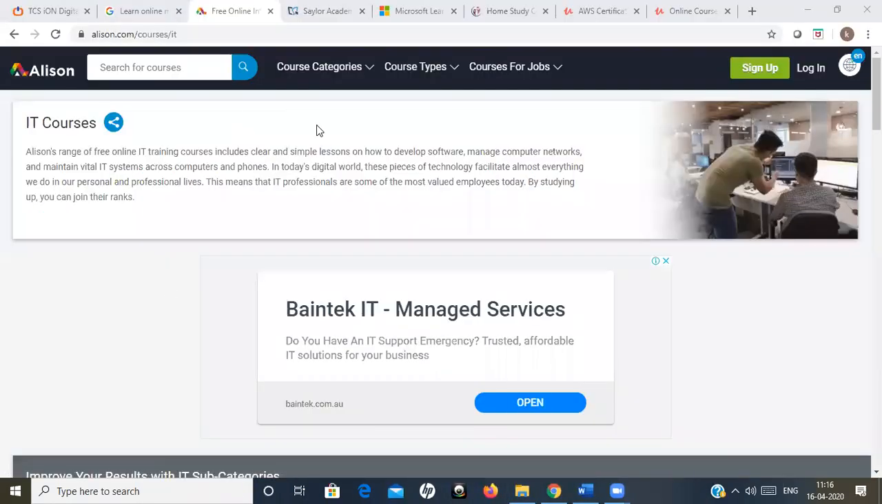So you can use that e-certificate. We have different types of courses for all the branches. So you can choose a course of your choice and you can complete it. And after completing, you will get a certificate.